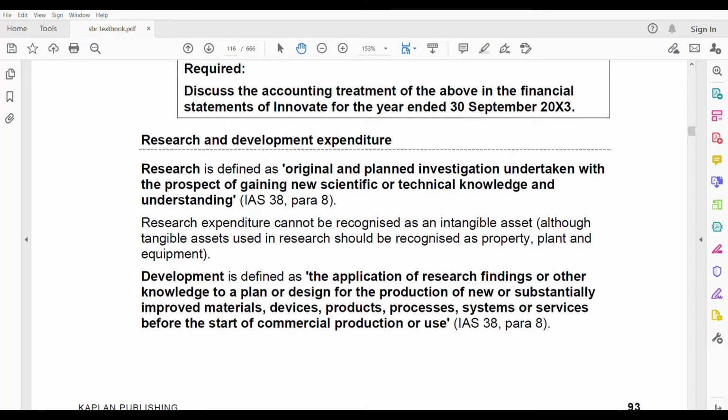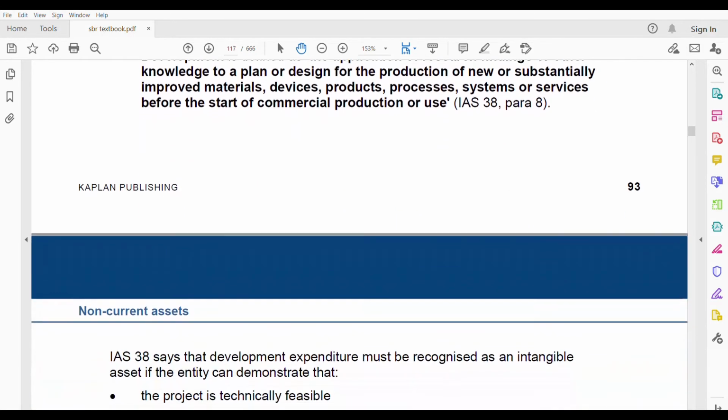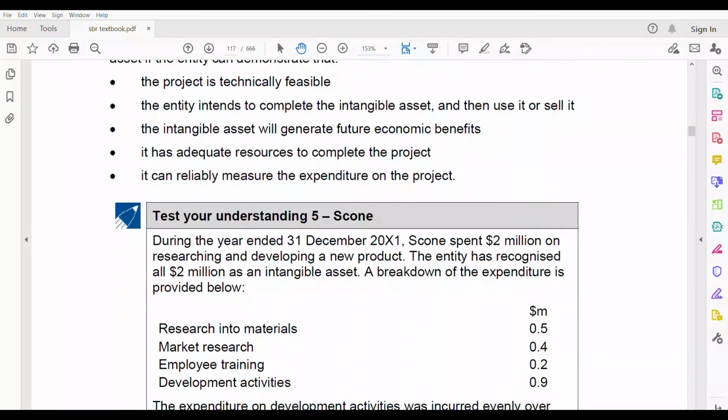Research and development expenditure. These two also you have to know under intangible assets.